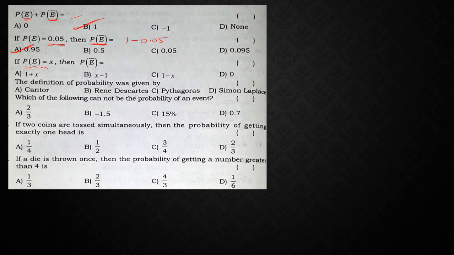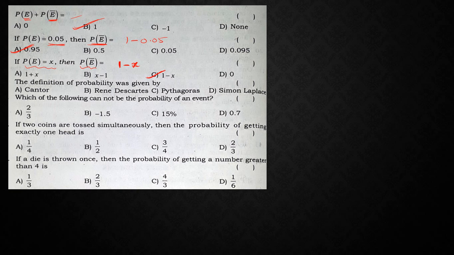Next, if P of E is equal to X, then what is the value of P of E bar? So P of E bar is nothing but equal to, you need to remove that X from unity. Unity is nothing but 1. So the answer is 1 minus X.